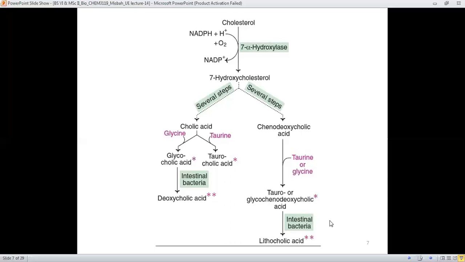In this way, cholesterol is degraded and converted into other important compounds, and among them is the large production of the bile acids and bile salts in the liver.